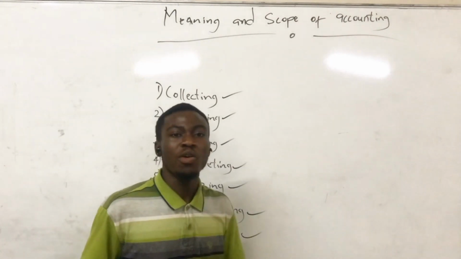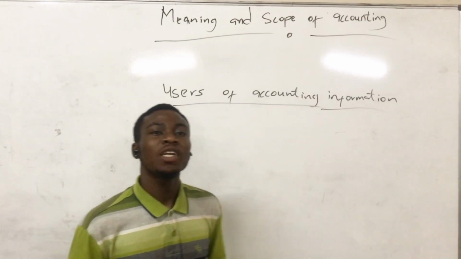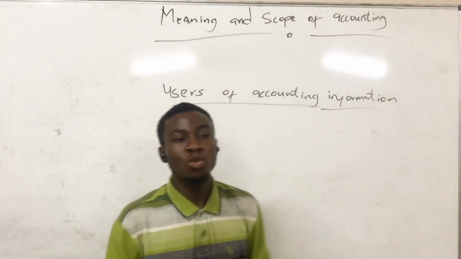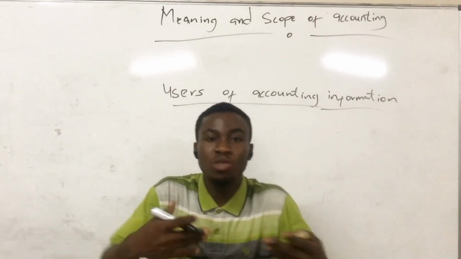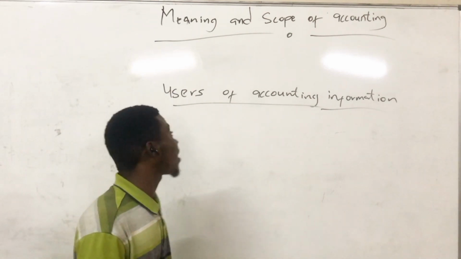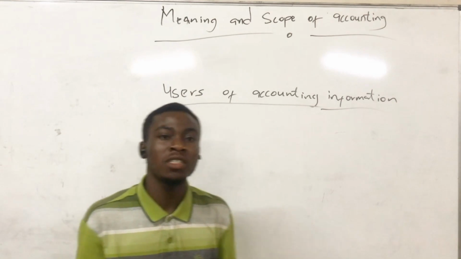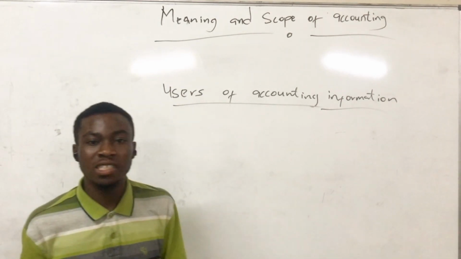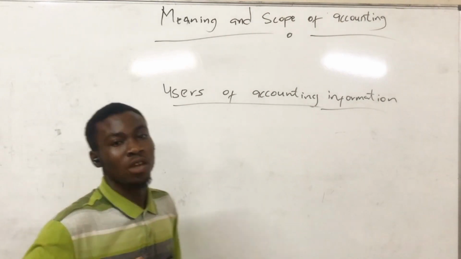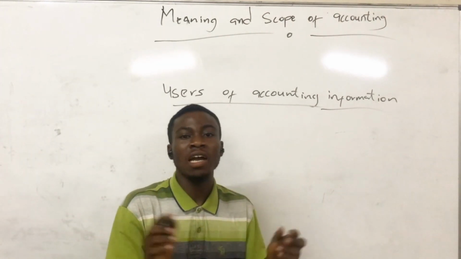Okay, now we've known the meaning of accounting. So we are going to know the users of accounting information. Those who are willing to use the accounting information, those who need the information. That's after summarizing everything and communicating the information, those who are willing to use it. So now let's look at it: we have two different types of users of accounting information.